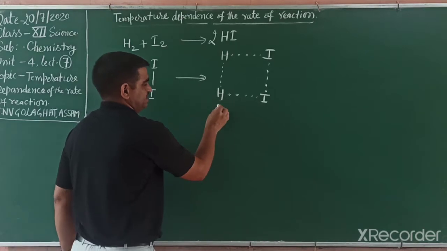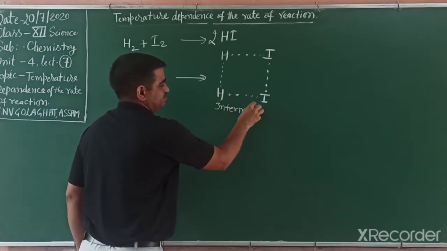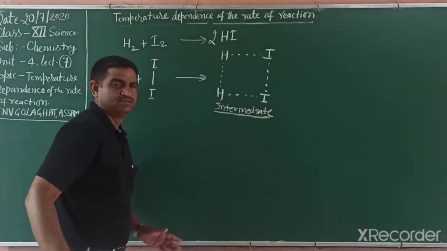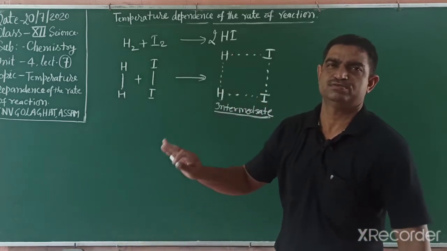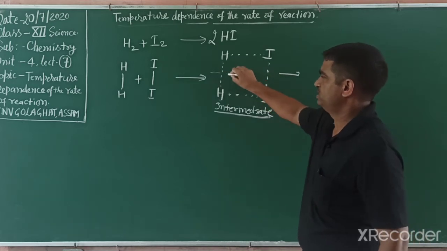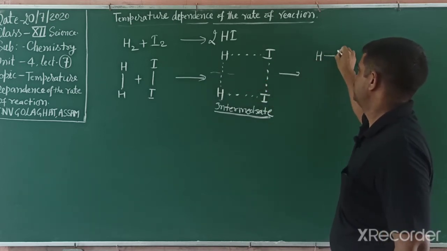We can write intermediate state. But this state remains for a small time.